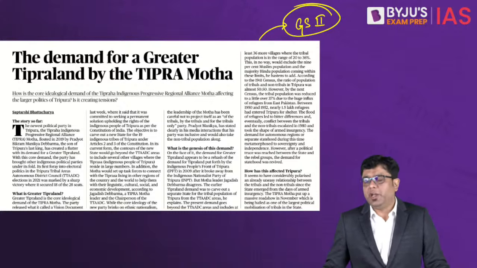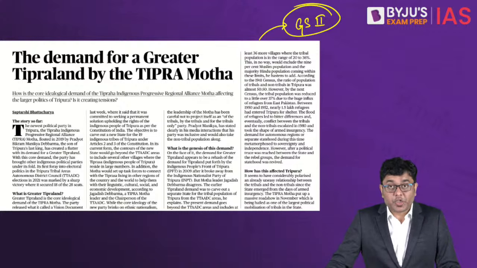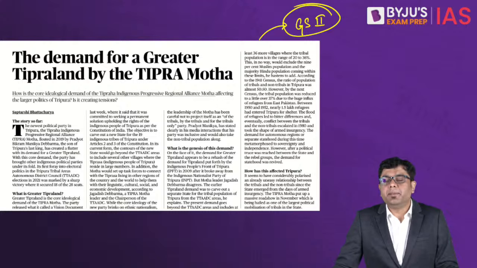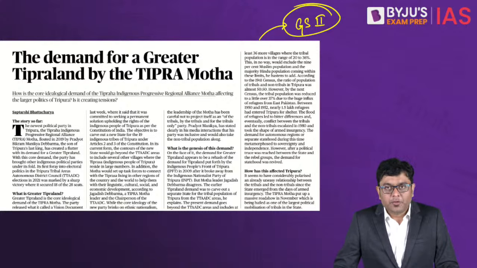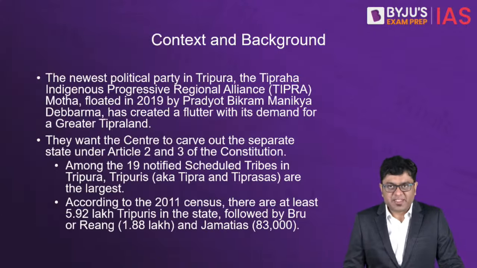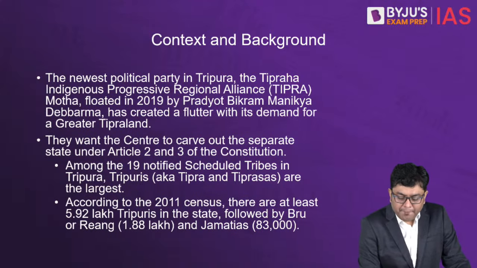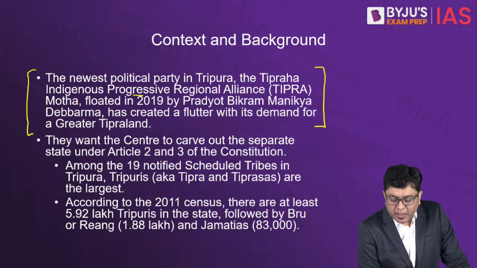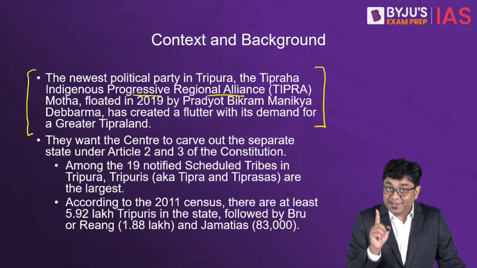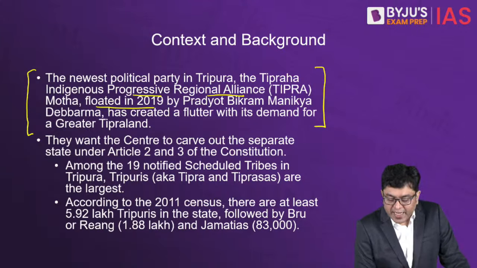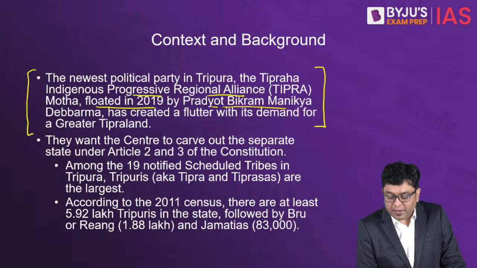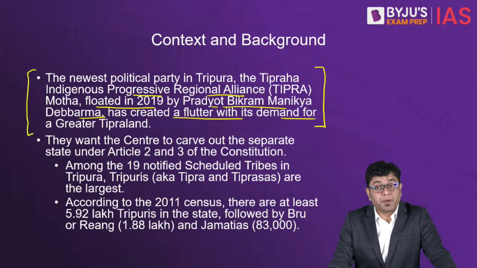And one of the important points which has captured a lot of imagination in Tripura particularly is the demand for greater Tipraland. So what is it, and why are we discussing it? First of all, the newest political party in Tripura, the TIPRA Indigenous Progressive Regional Alliance, that is TIPRA, floated in 2019 by the last surviving son of the last king, Pradyot Bikram Manikya Debbarma, has created a flutter with its demand for a greater Tipraland.